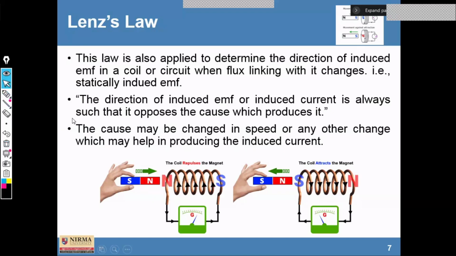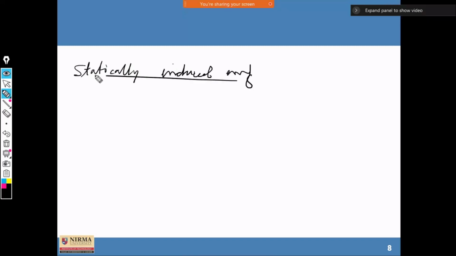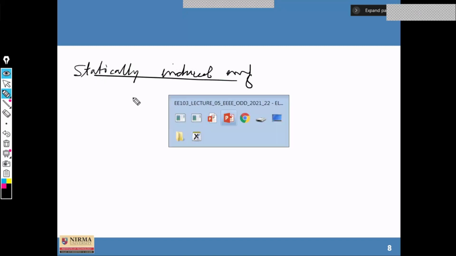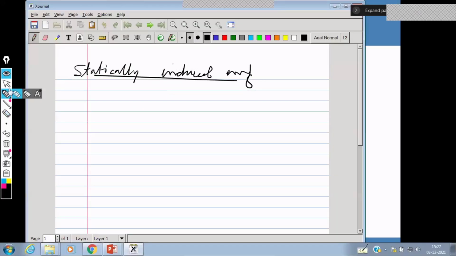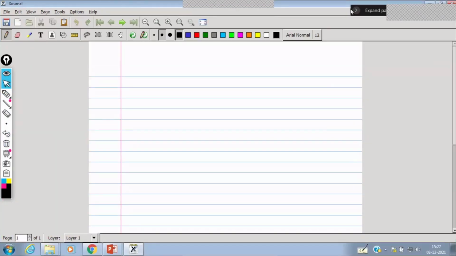First of all, let me start with the statically induced EMF. Let me use the notepad, so it could be better to write everything. We are going to use this notepad for certain theories.